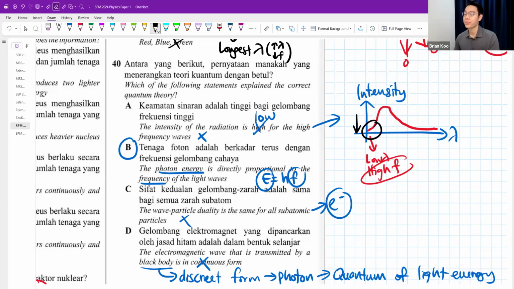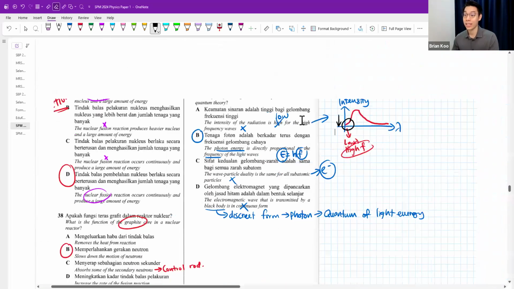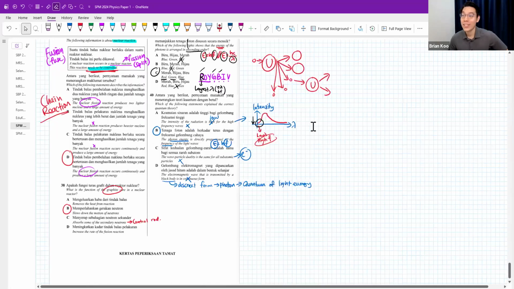Okay, it's very low. That is all for your objectives for SPM 2024. Okay, I'll see you in paper 2.